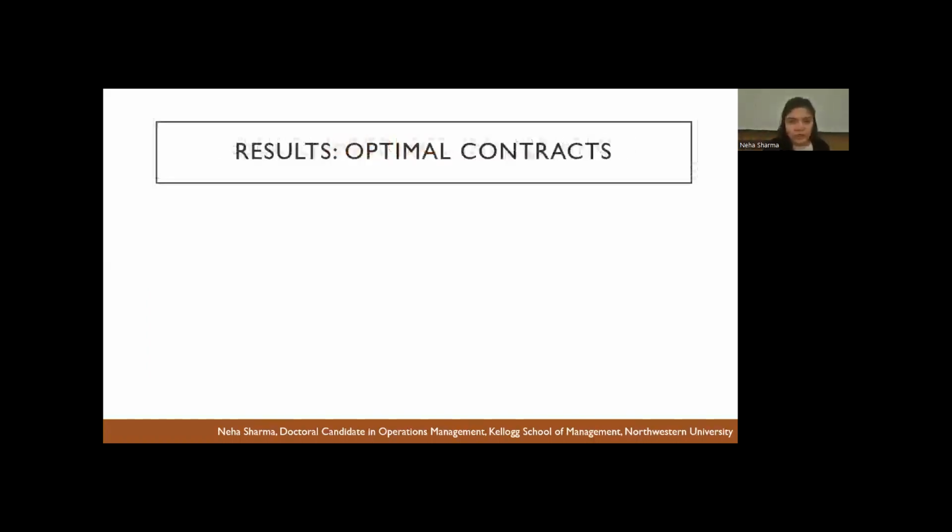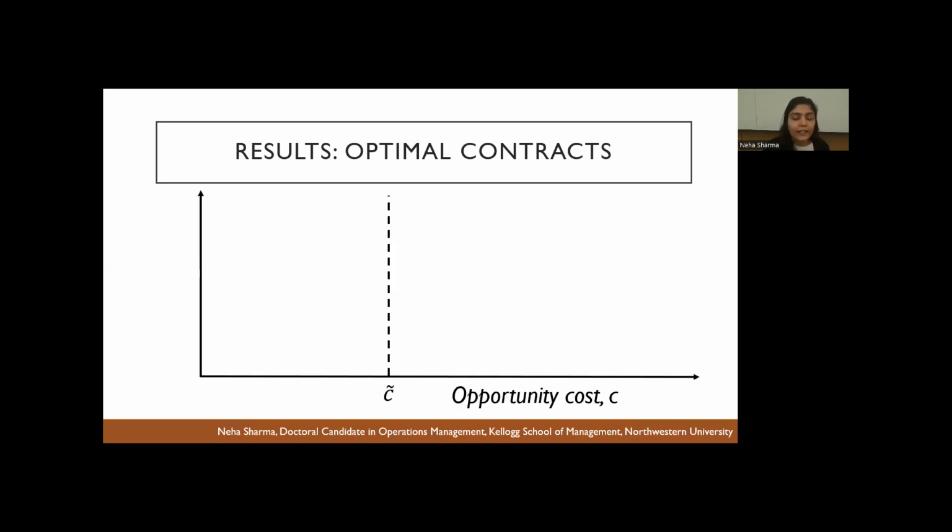So is there a way to fix this? So clearly, one solution could be that let's just pay all the hosts a simple wage contract so that they don't become strategic in when to list. And actually, we find that in some parameter space, that is actually optimal. So constant wages for the hosts with dynamic prices for the customers.